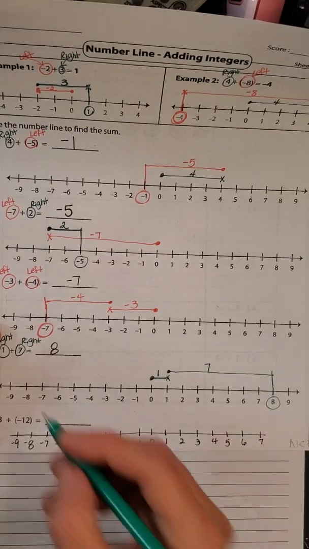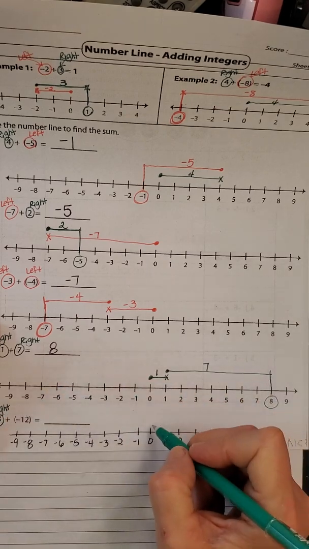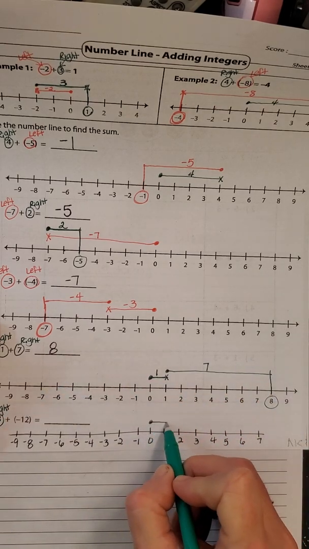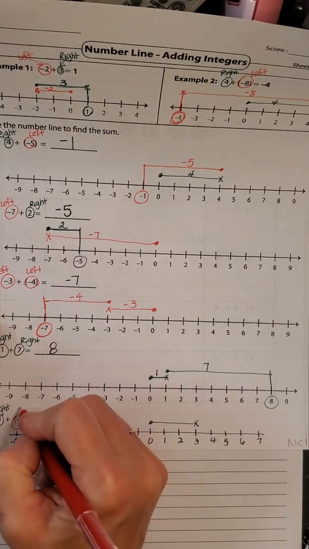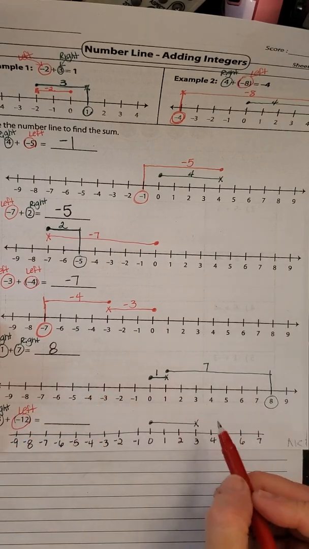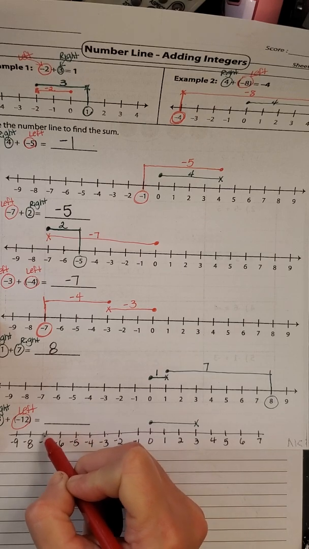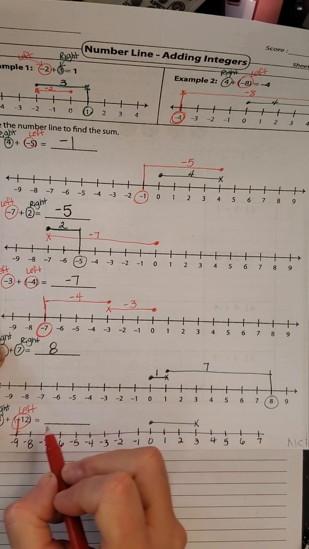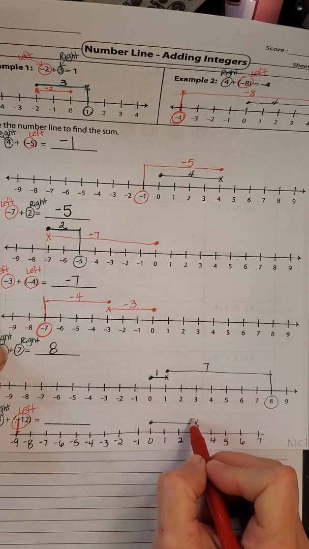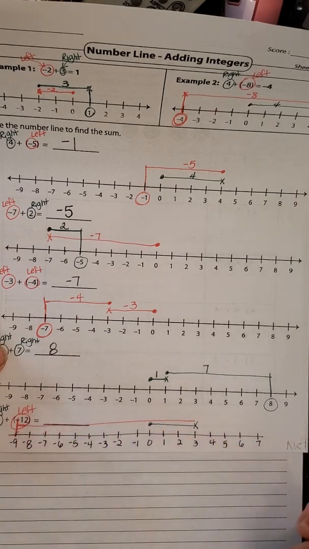So we have positive 3, which means I'm going to go right 3. So I start at 0. I go forward 3, draw my X. And then I'm going to go left 12. So 1, 2, 3, 4, 5, 6, 7, 8, 9, 10, 11, 12. Which puts me right there at negative 9. So I'm going to come with my other line to negative 9.